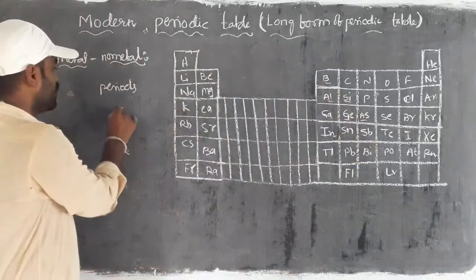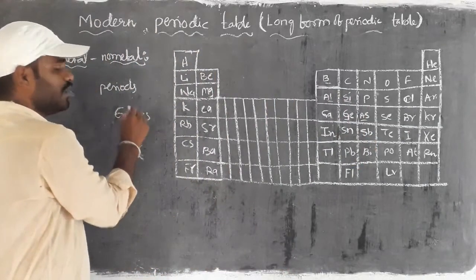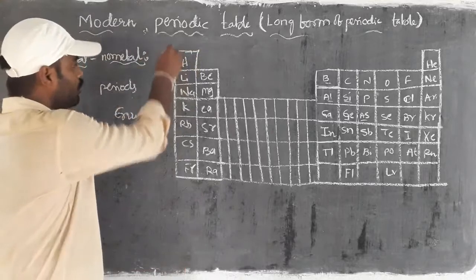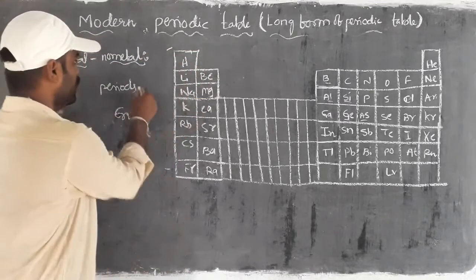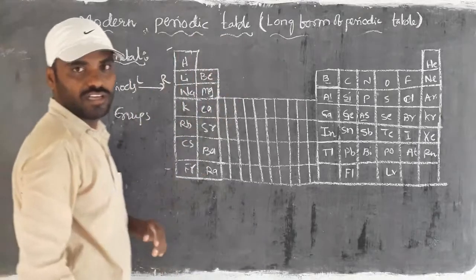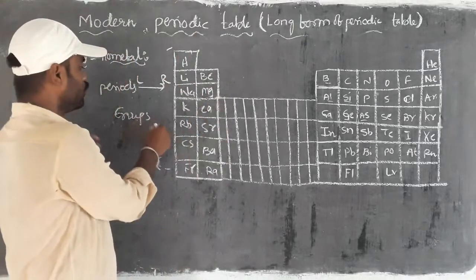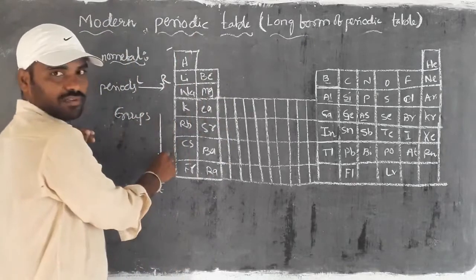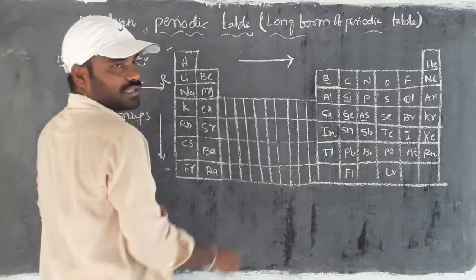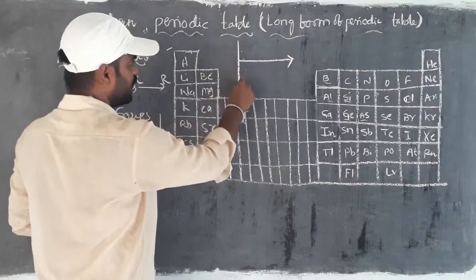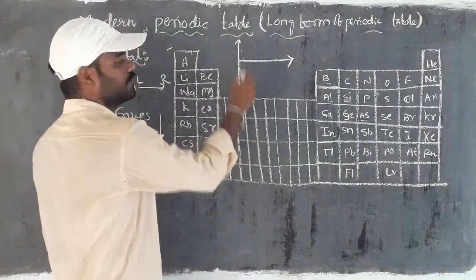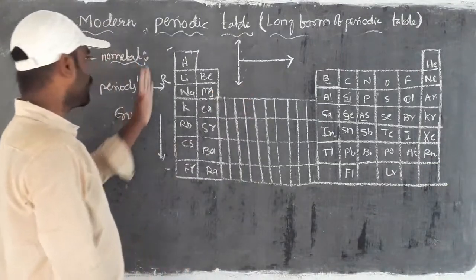Then how does it change in the groups, right? So the metallic character when you take into a group from top to bottom. Periods means left to right. So the same thing I wrote, left to right. Then groups like this, top to bottom. Always you have to be clear about this information. This particular arrow mark indicates periods, and if you take it like this, that is groups, right? So like this, top to bottom. So top to bottom indicates groups.